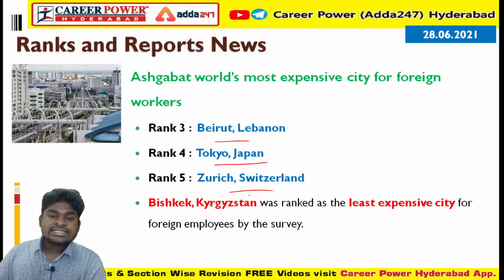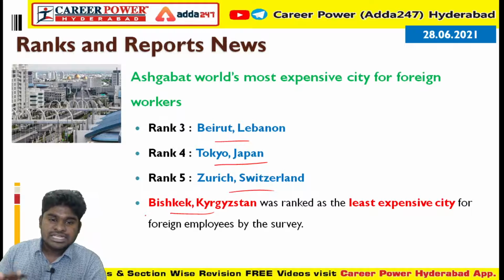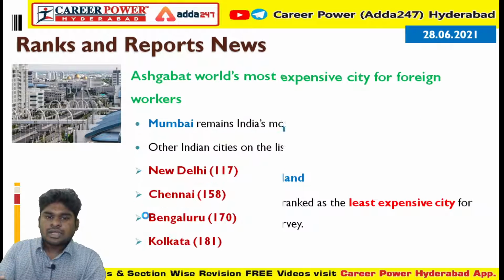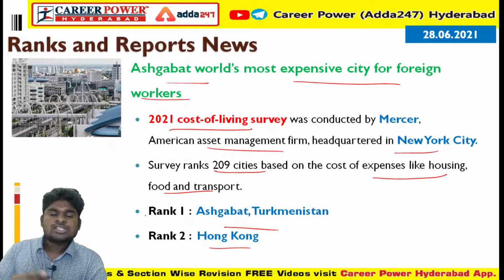Okay, and the least expensive city was Bishkek of Kyrgyzstan. Bishkek is the capital of Kyrgyzstan, and it won the least expensive city rank. So these are the ranks of this 2021 cost of living survey, from least expensive to highest expensive.